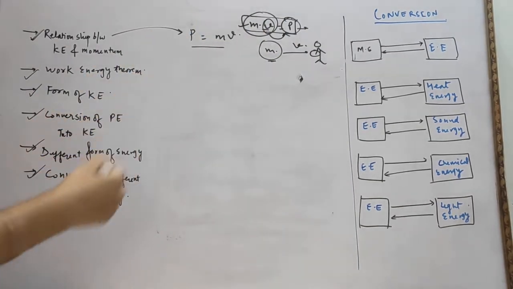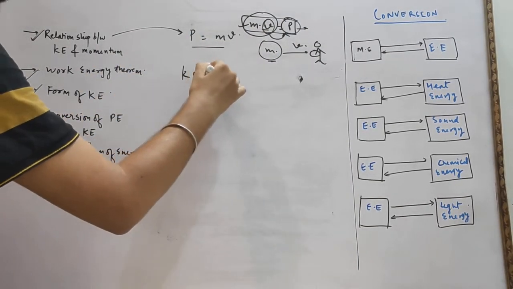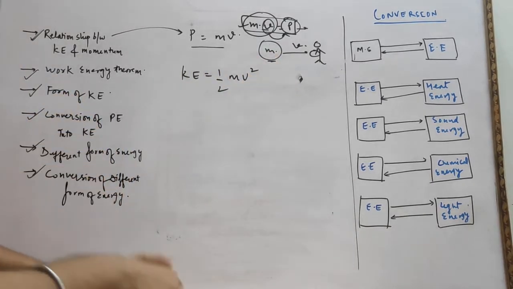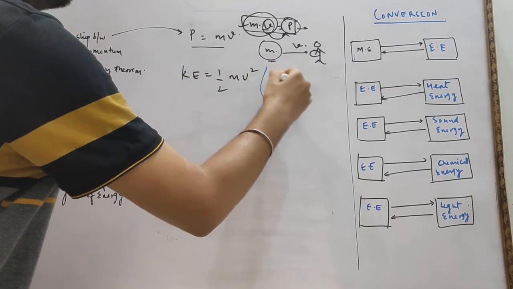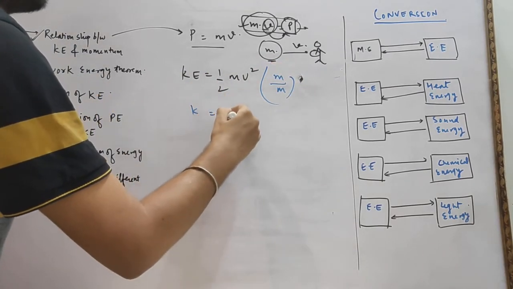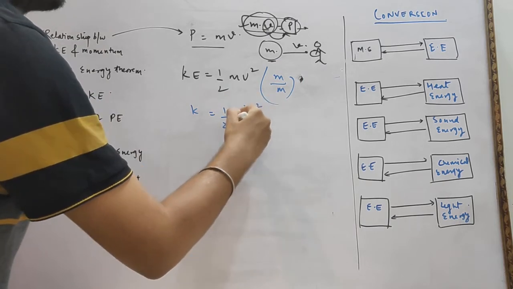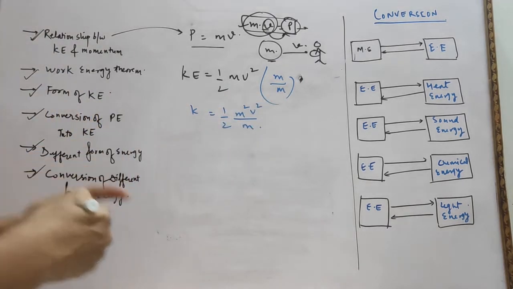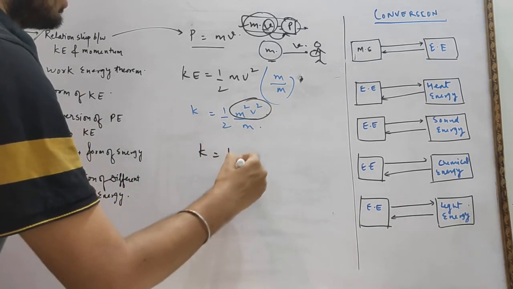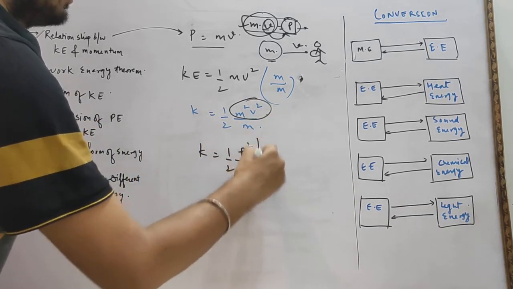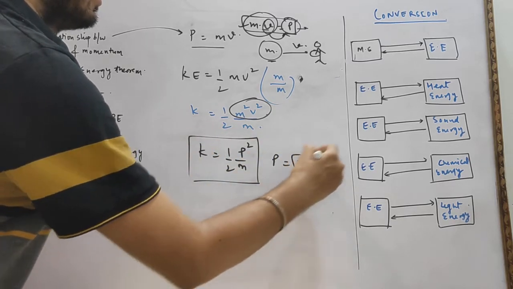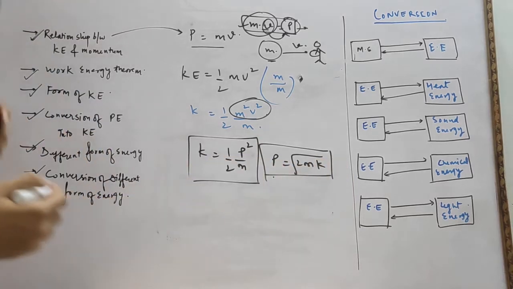So what is the relationship between kinetic energy and momentum? We know kinetic energy equal to half mv square, and if we multiply both numerator and denominator by m, then kinetic energy equal to half m square v square upon m. This m square v square becomes P square, so kinetic energy equal to half P square upon m. Or we can say P equal to root 2mK. This is the relationship between kinetic energy and momentum.